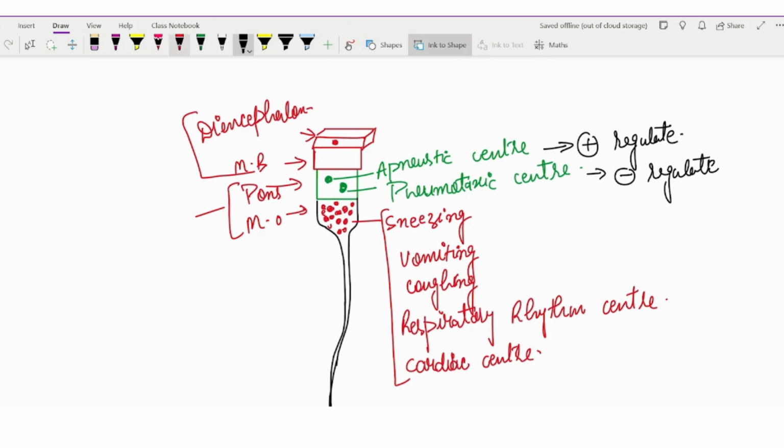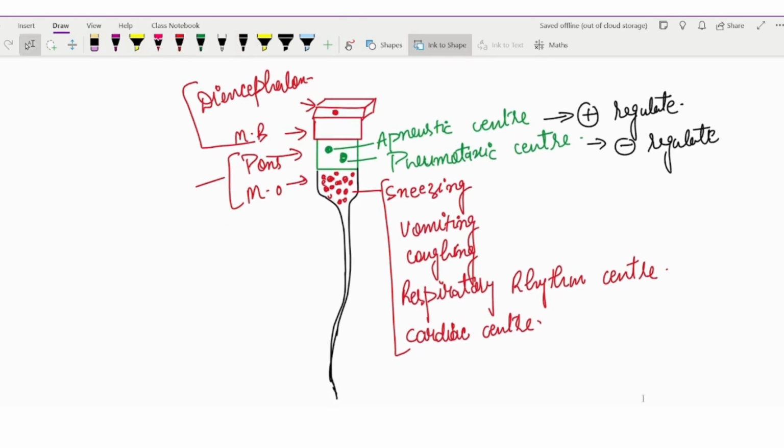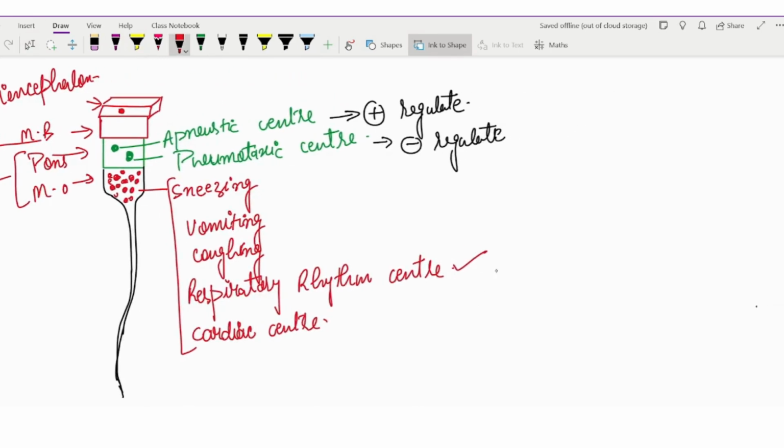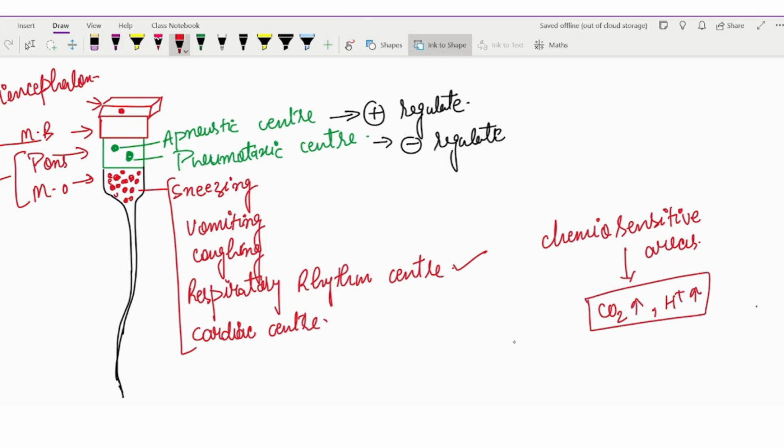And one more thing that is under the control, like if we see breathing and all, breathing can be regulated by the respiratory rhythm center. Not only this one is controlling, but actually some chemosensitive area is also present in the brain as well as in the body's blood vessels, known as the chemosensitive area. These chemosensitive areas are very sensitive to some chemicals, that is CO2 and H positive.